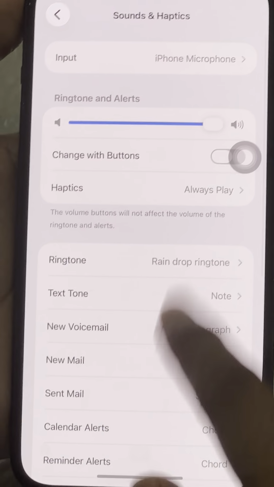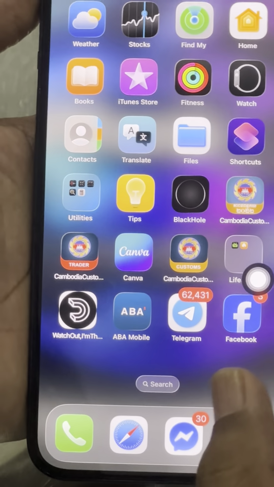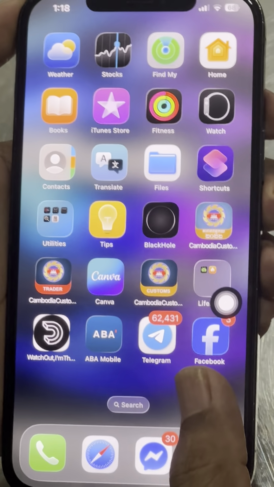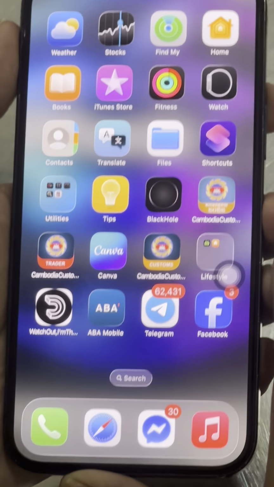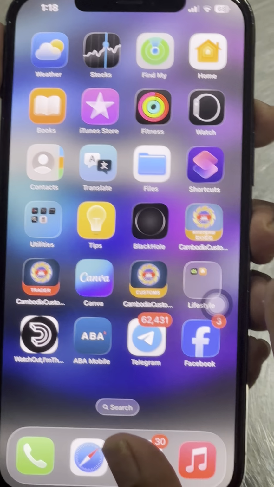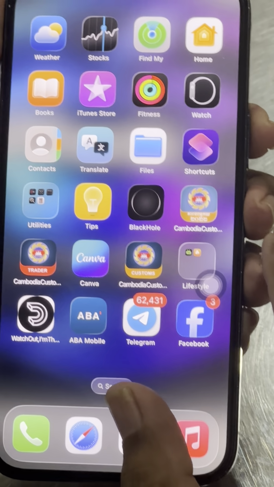Here's how to do that. How to make a ringtone without using GarageBand or any apps to install on your phone. Thanks for enjoying the video.